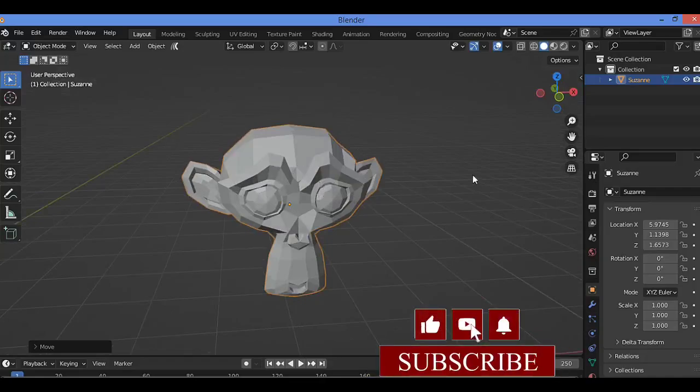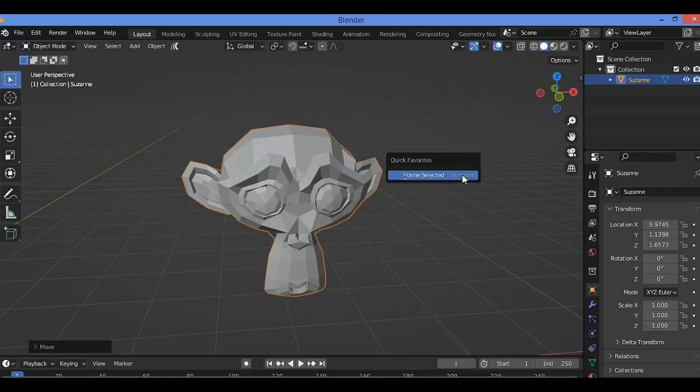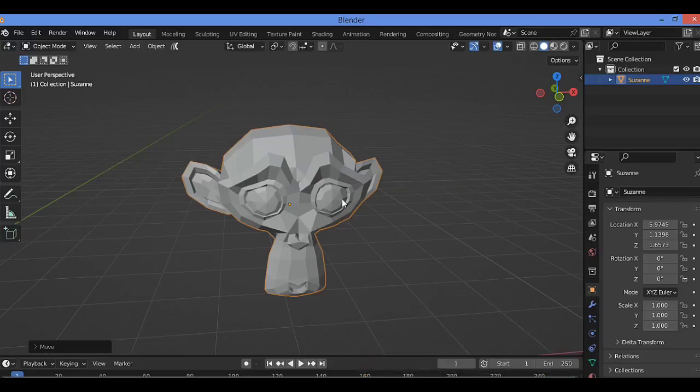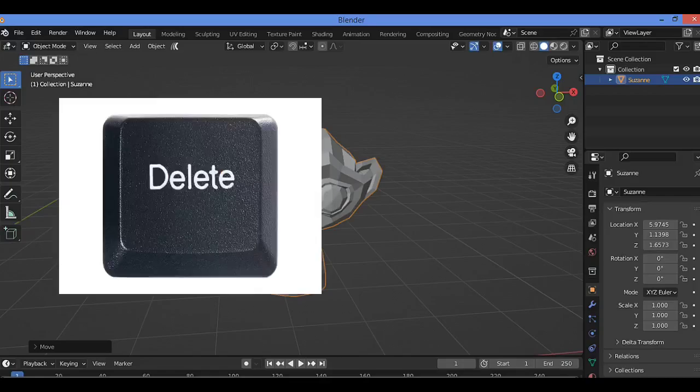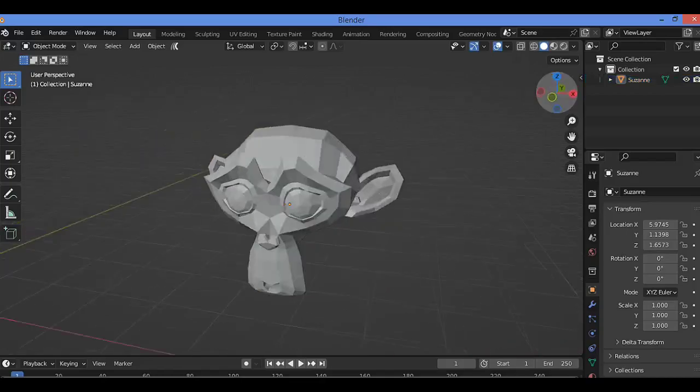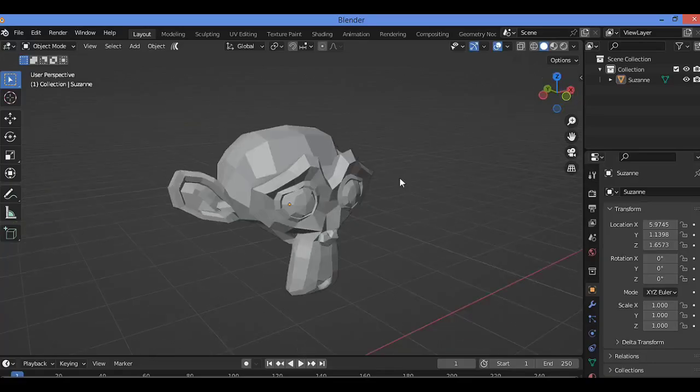Move the cursor out of the drop down menu and now let's press the Q key to add to Quick Favorites, and we have Frame Selected like this. If you have a numpad, we can just press the period or delete key on the numpad, or by pressing this button shown here. But now let's see how to center the view on the scene in Blender.